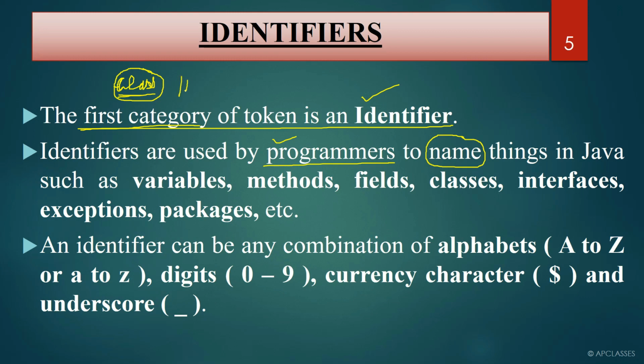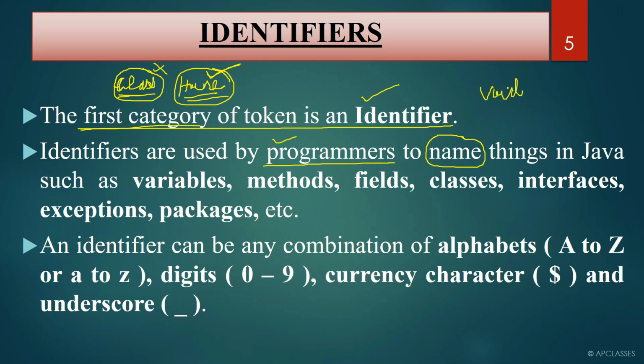When I say class house, this is not written in Java. Here you can see house is not written in Java, isn't it? So here class is not considered an identifier, but house is considered an identifier. The reason is, here you name this class. Here you have named this one, so this is called an identifier. So whenever you name something which is not there in Java, that is called an identifier. So if I ask you, is public an identifier? No, public is not an identifier. The reason is, it is already defined in Java.